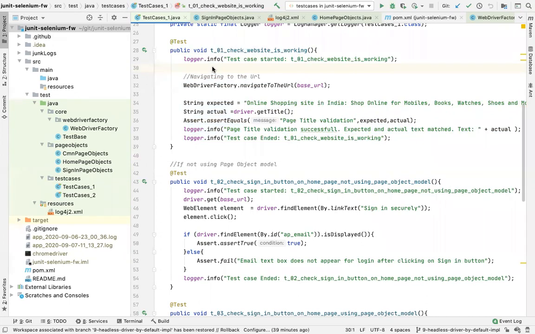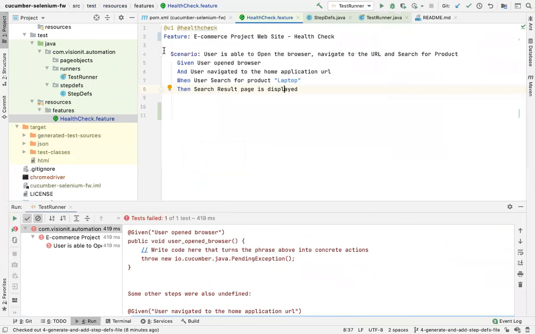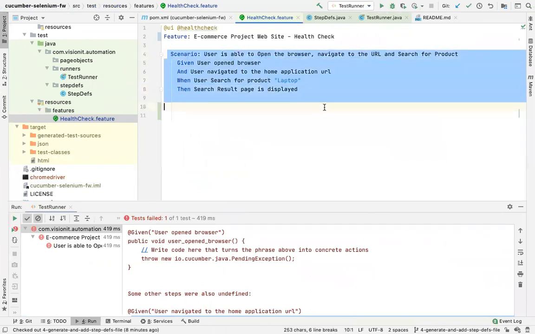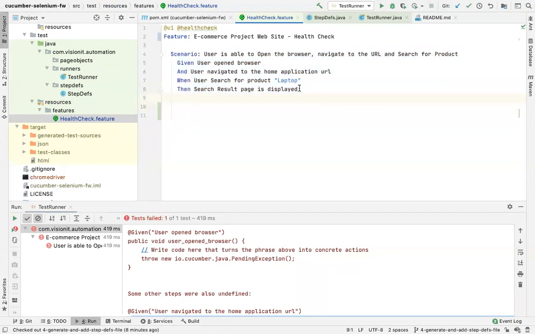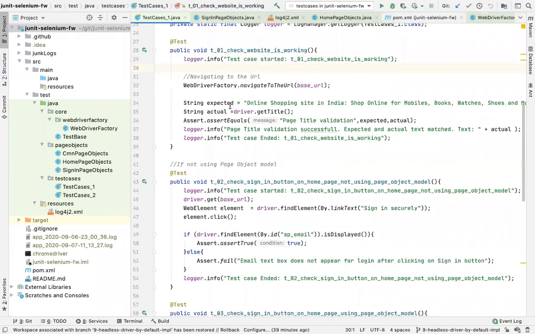This is what is important. And Cucumber gives you a mechanism, a way to interact in the same language. If someone comes and asks exactly what is happening in the test case, you can just say, okay, read it, right? So you are reading it, that person is reading it, everyone has a single point of reference, a single source of truth. If someone asks you exactly what is being tested, you will say, we navigate here, then we do some assertion.